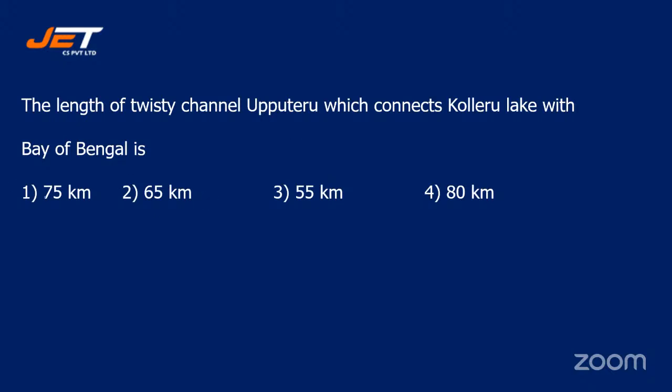Your options are number 1, 75 kilometers, number 2, 65 kilometers, number 3, 55 kilometers, or number 4, 80 kilometers.